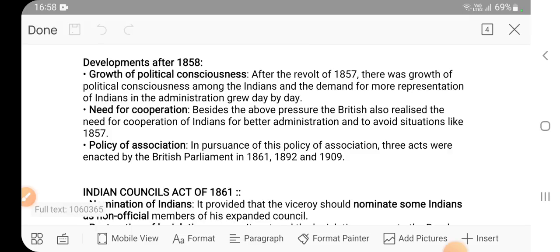Besides the above pressure, the British also realized the need for cooperation of Indians. So we have already discussed that Britishers don't know anything about India. They do not know the ground realities. So it would be better if Indians become part of the administration. Policy of association. In pursuance of this policy, three acts were enacted: 1861, 1892 and 1909.